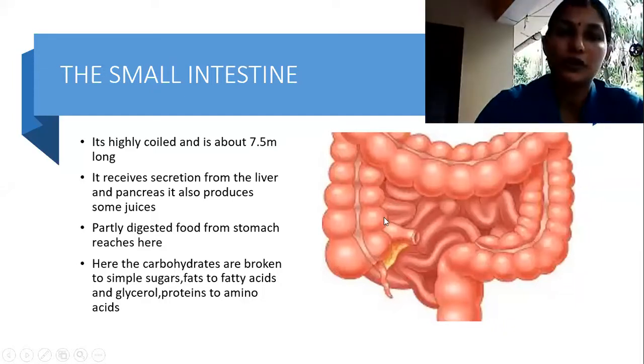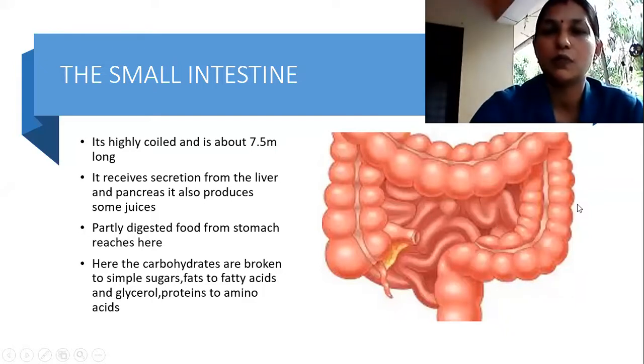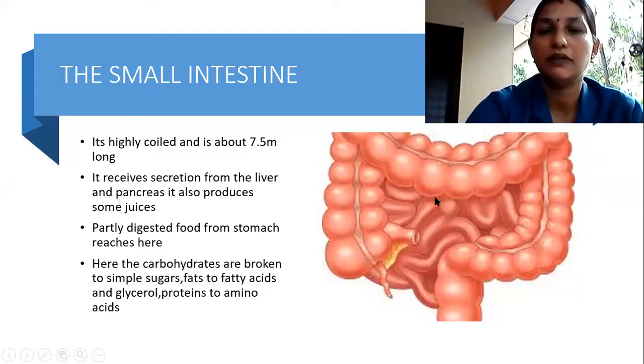You can see on your screen, this is the picture of the small intestine. Am I right? I think most of you can see the picture of the small intestine, right? So what is it? It's a highly coiled structure. If you look at the screen, you can see the coils, correct? It's 7.5 meters long.